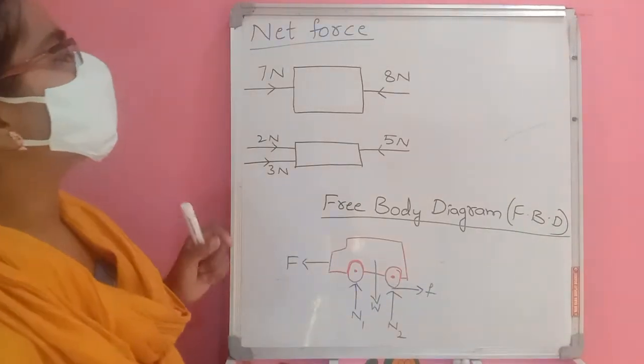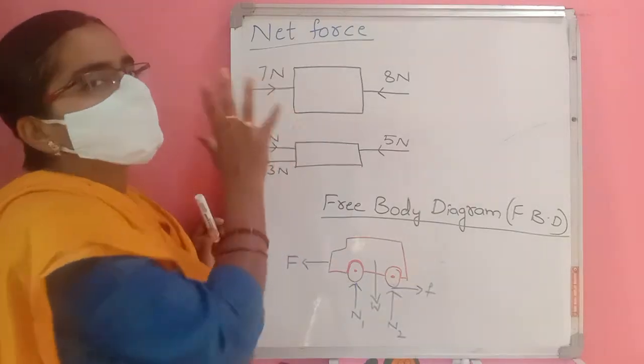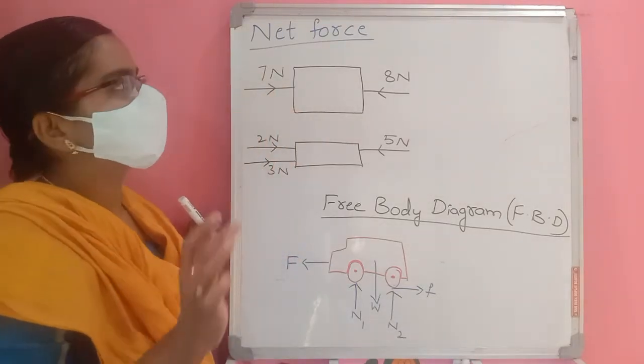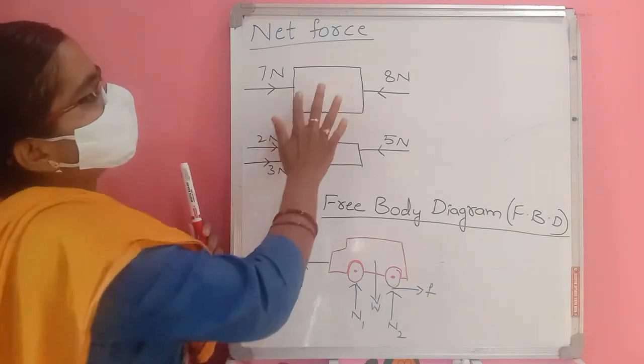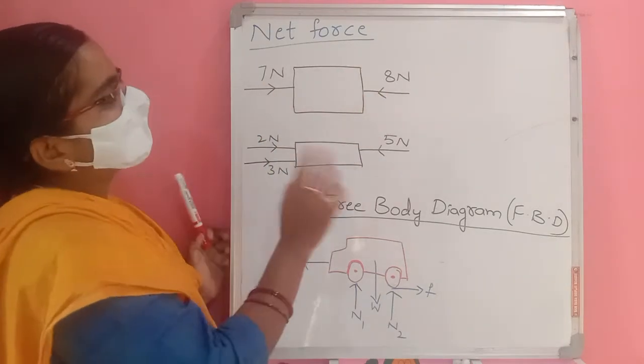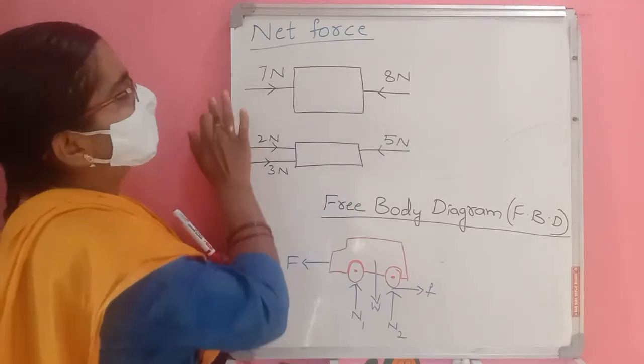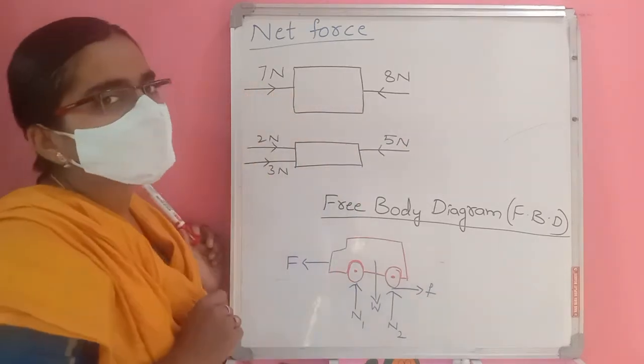Now, net force. Net force means the total force. Totally how much force acts on an object is called net force. If you take this as an object, from this side we are applying 8 newtons of force, and from the other side 7 newtons.